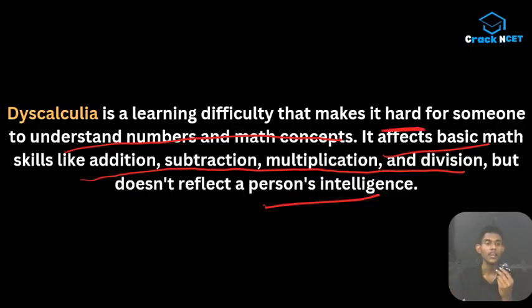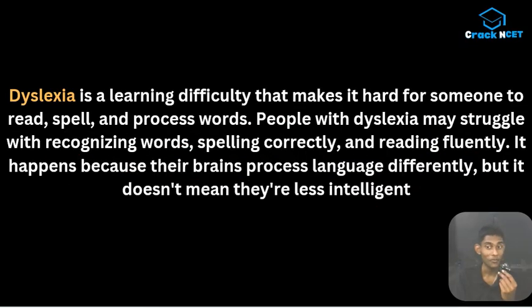So that's the thing. And don't confuse dyscalculia with dyslexia. Maybe some of you guys have heard about dyslexia from parents. It's easy to remember because these two have kind of rhythmic names.